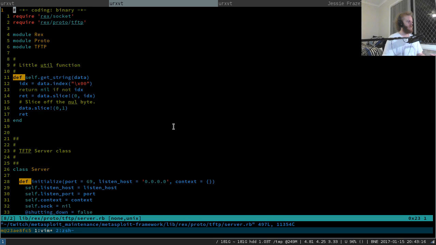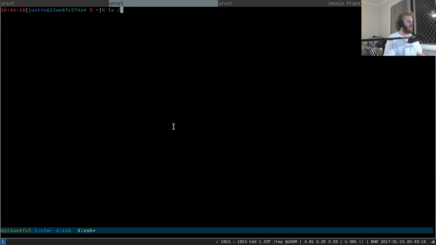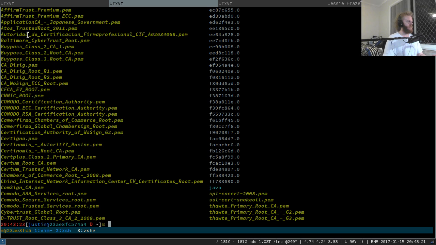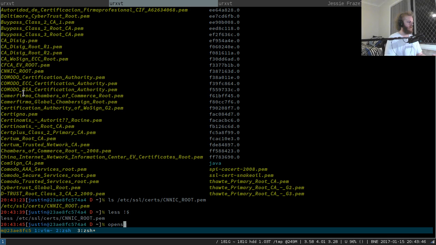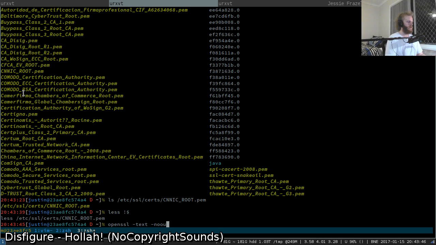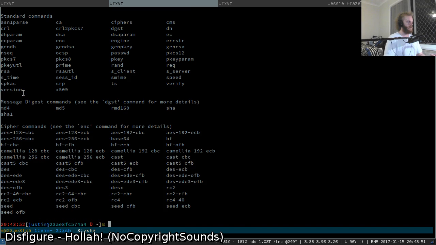Certificates. Just inside Docker, if I go ls /etc/ssl/certs, that's them there. These are all the root certificates. If you were to look at, for example, CNNIC, I'm guessing that's the China NIC. There's a file there. If we go and less it, it's a base64 encoded certificate. We should be able to do openssl text noout on that file. Whoops, no, is it openssl x509?